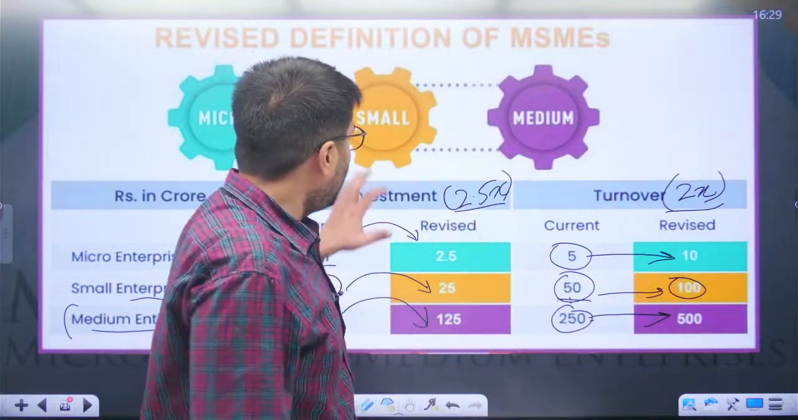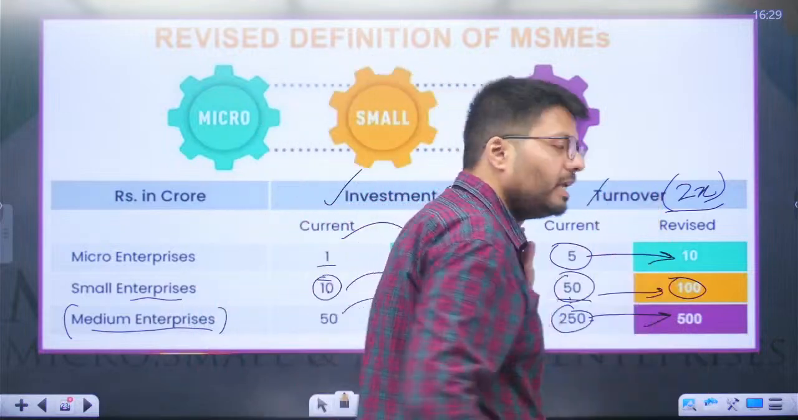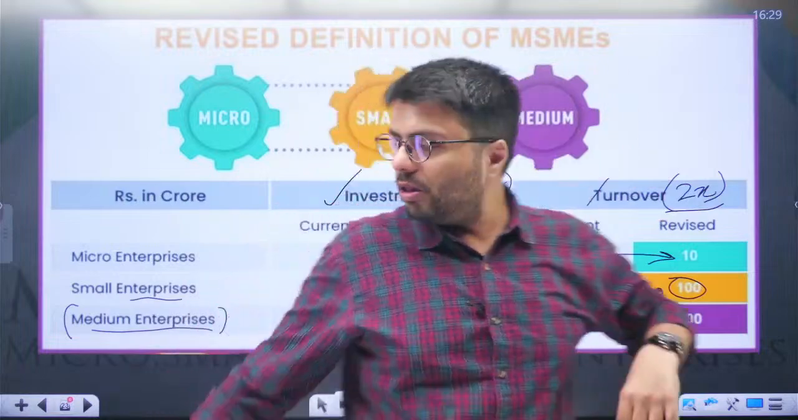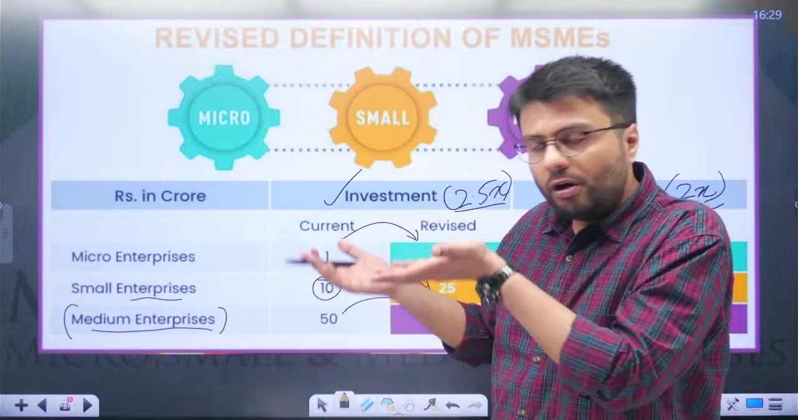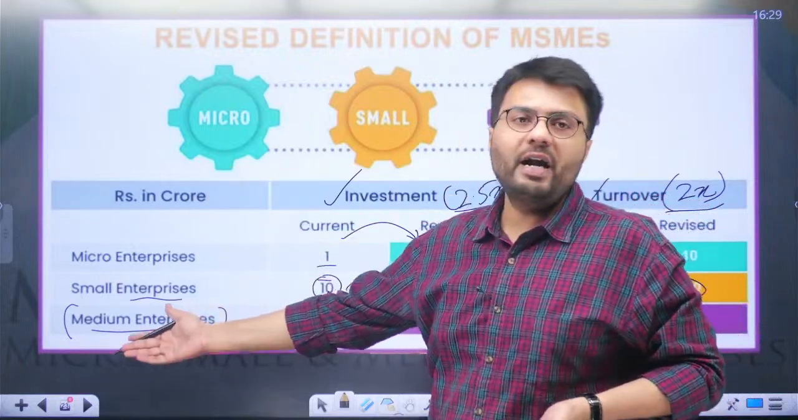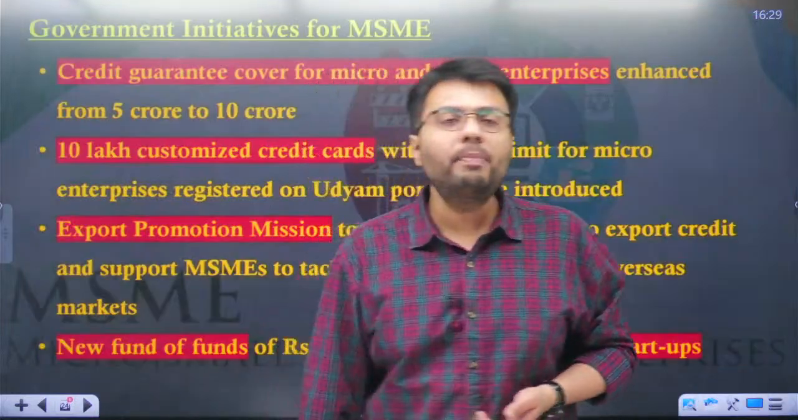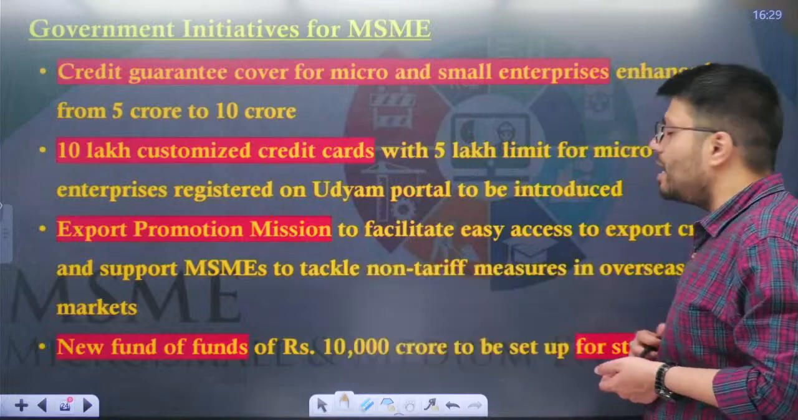So, this is how both criteria for investment and turnover have been increased by 2.5 times and 2 times respectively for all these three categories of enterprises. So, this is how the government has allowed more companies to be classified as medium, small and micro enterprises. Now, let's see what benefits are available to these MSMEs in general, particularly those announced in